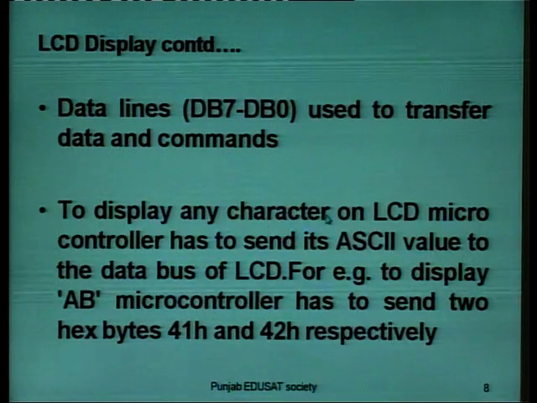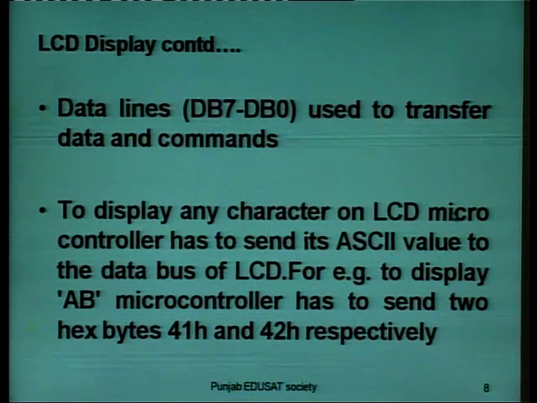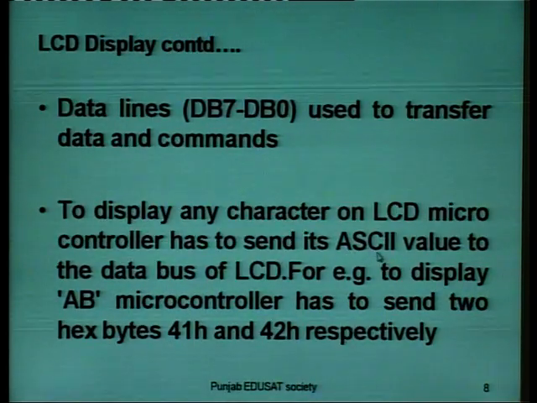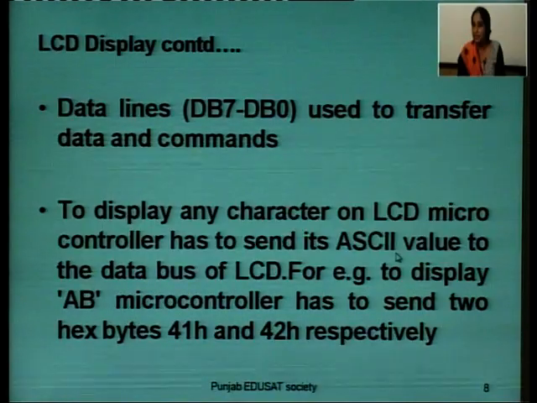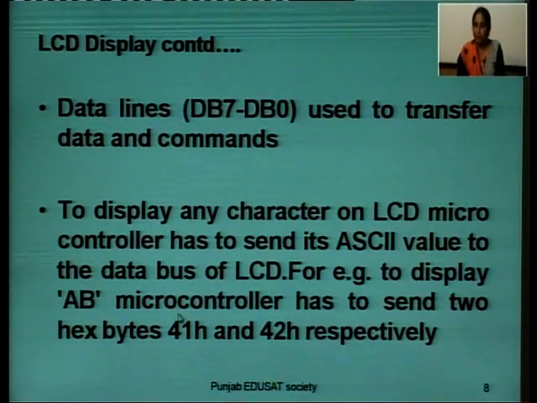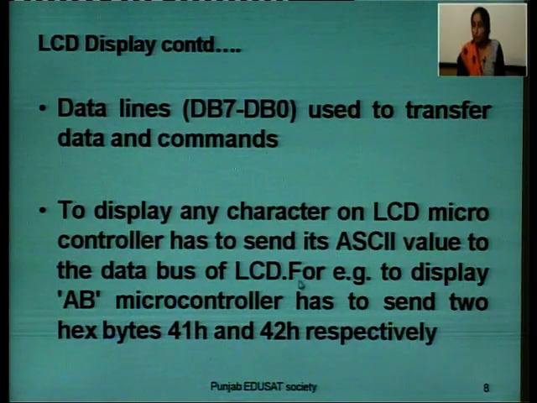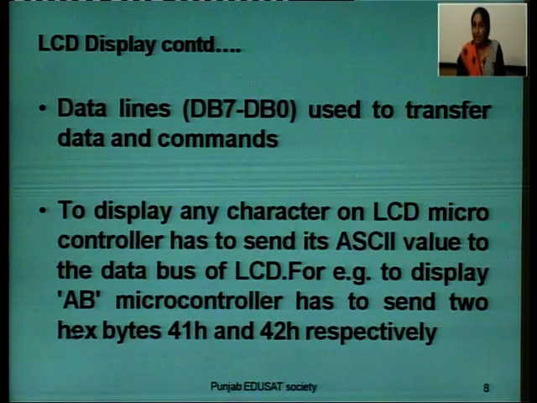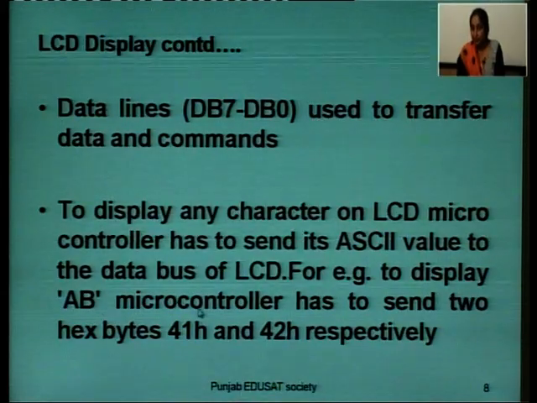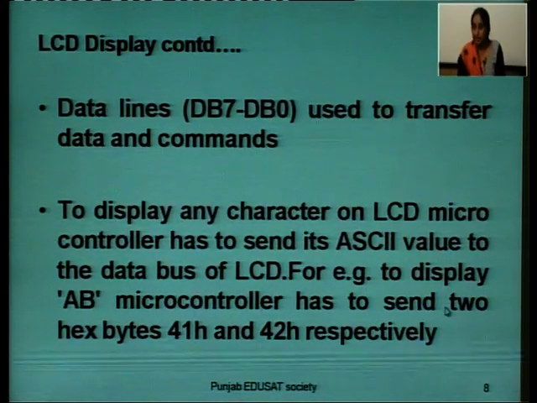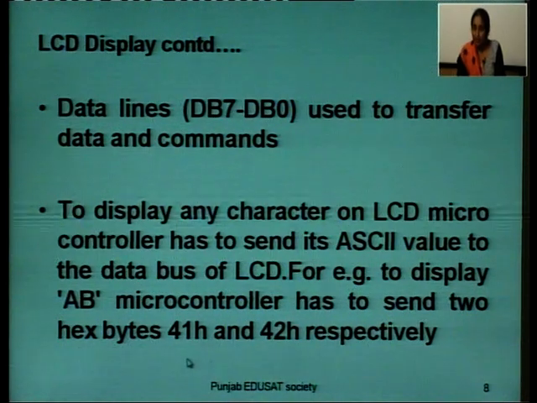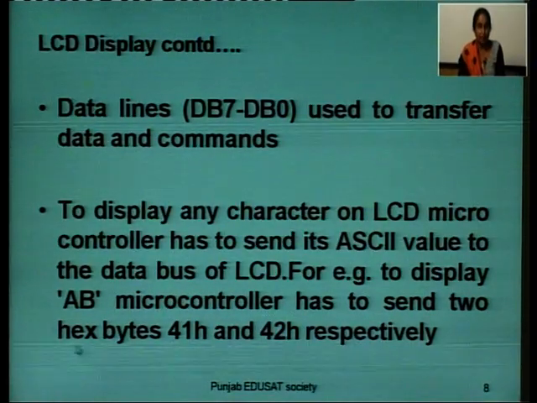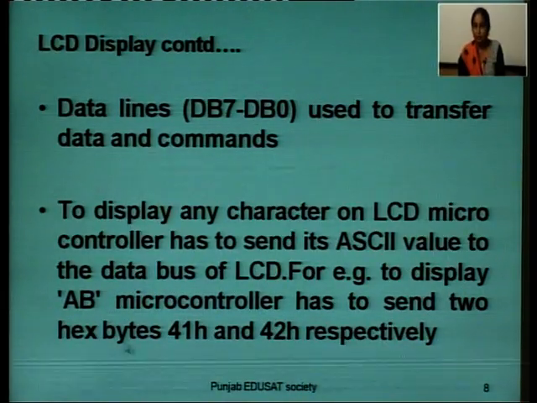To display any character on LCD, microcontroller has to send its American Standard Code for Information Interchange value to the data bus of LCD. For example, to display AB, microcontroller has to send 2 hex bytes, 41 in hexadecimal and 42 in hexadecimal respectively. For A, we have to send 41 in hexadecimal, for B, we have to send 42.